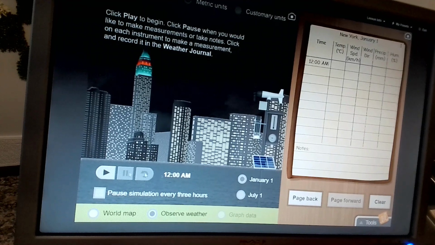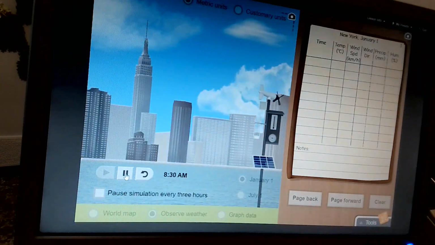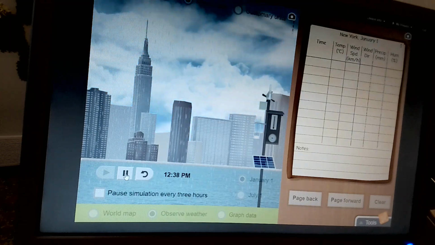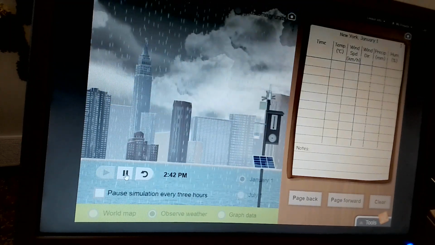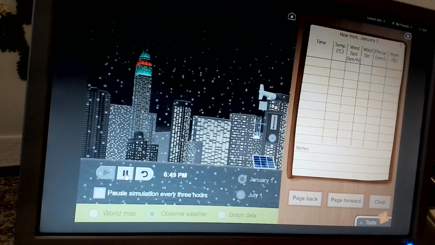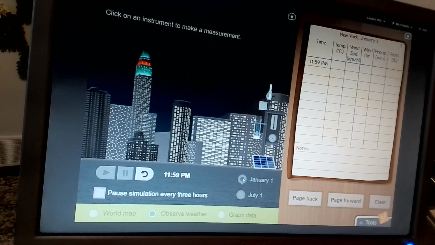So it is 12 a.m. When it says 12 a.m. again, then we need to pause it. Okay, so what's going on? Finally, the sun's come out. Oh, rain. Okay. Snow, because why not? Okay, clears up later in the evening, and there we go.